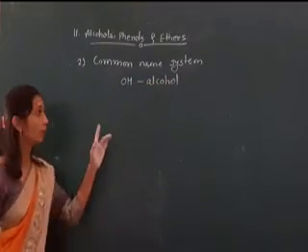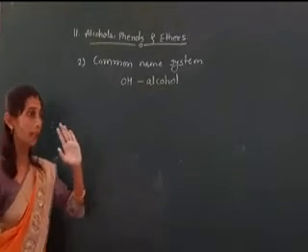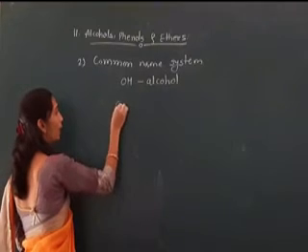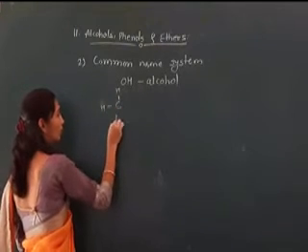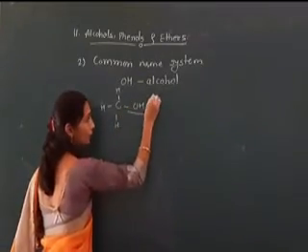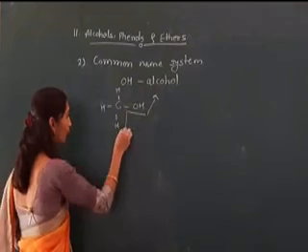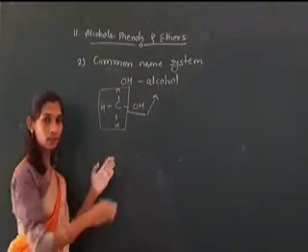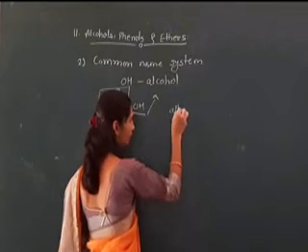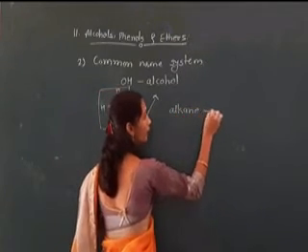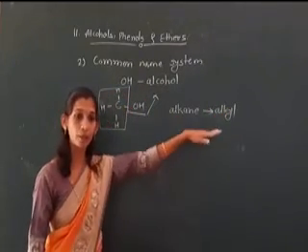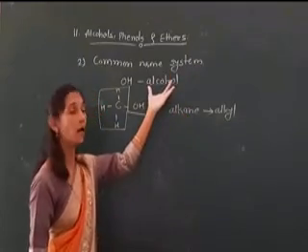We write the OH, which means alcohol, and whichever alkyl group is attached, we write that name. That means the alkane is replaced by alkyl, and after the word alkyl, we write alcohol.